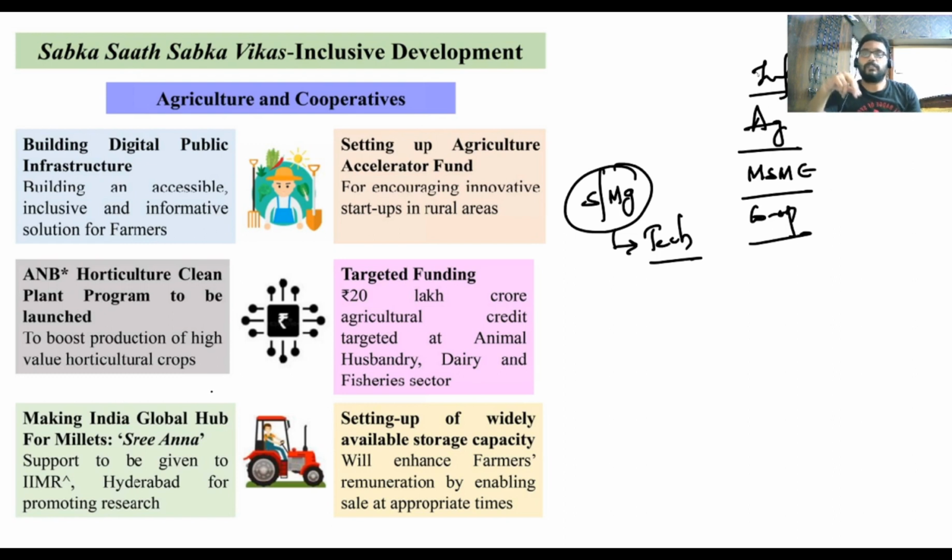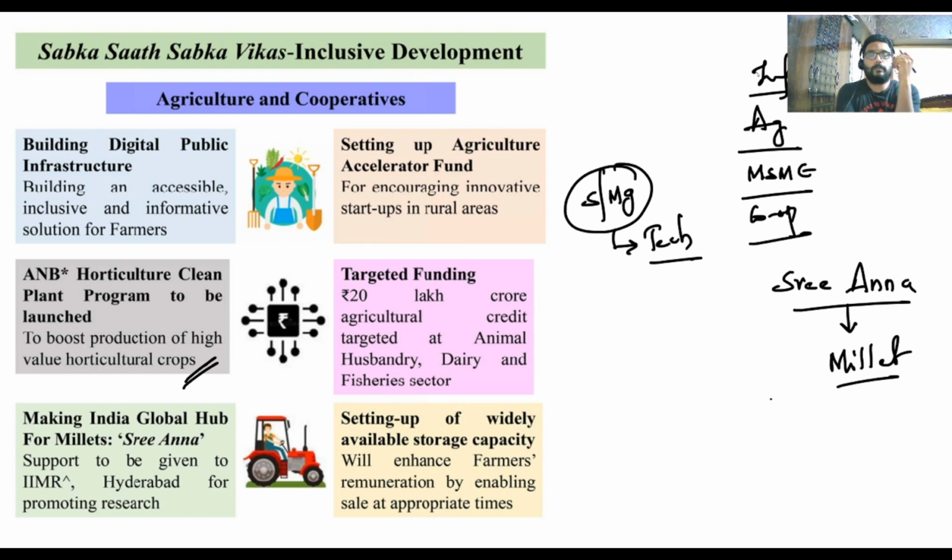Next, Atmanirbhar Bharat Horticulture Clean Plant Program to launch for what? Boosting the horticultural crops, making India the global hub for millets. So the government has come up with a very important program called Sri Anna, which is directly related to millets, bajra, jowar. These are very important parts of millets, and we have targeted this year as the international year of millets.